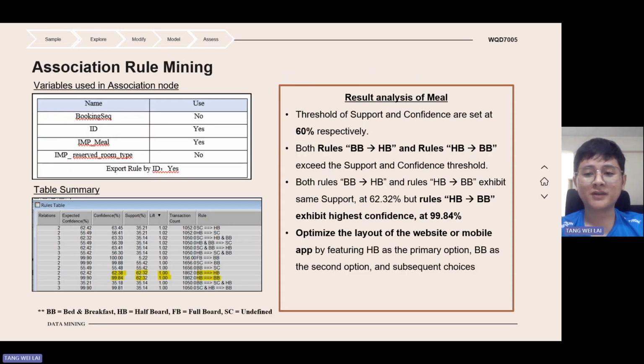For the association rule mining of meal, we have set the thresholds of support and confidence at 60% respectively. So from the table, we can see rules BB to HB and HB to BB exceed the threshold. And in this case, we can optimize the layout of the website or mobile apps by featuring HB as the primary option, BB as the second option, and subsequent choices.